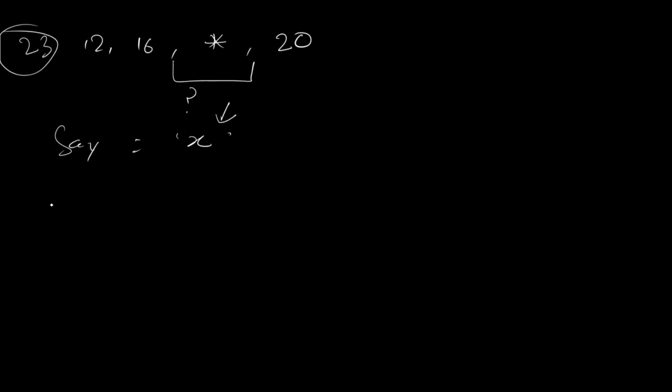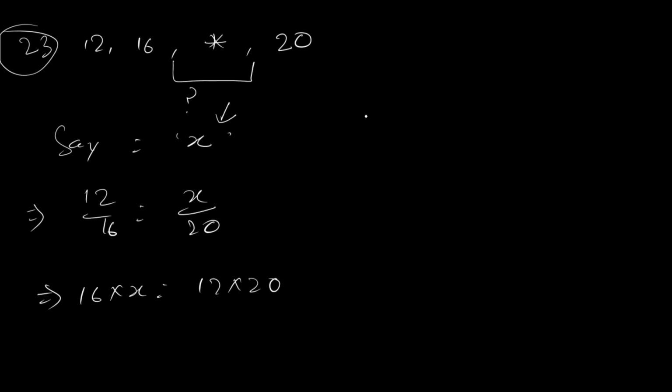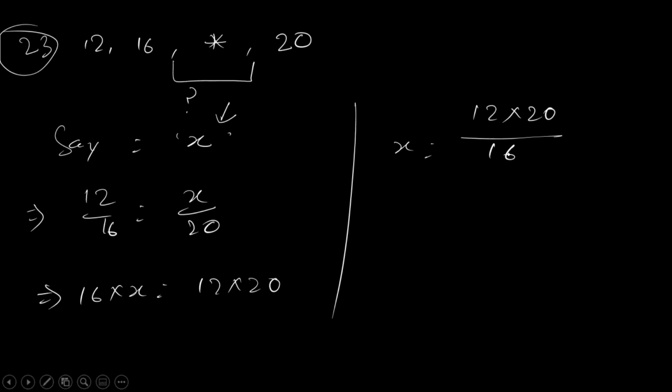Now you are going to solve with the same formula: product of extremes and product of means, that is 12 by 16 equal to x by 20. 16 multiplied by x, 12 multiplied by 20, so x equals 12 multiplied by 20 divided by 16.